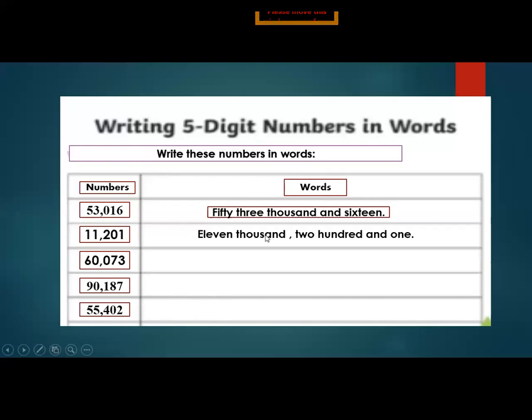This will help you to solve part B in your fair copies. Okay, so 53,016, writing in words. 11,201. In this way, you will solve part B in your copies. Only 5 questions from exercise 1.5 part B. Okay, is that clear? Any problem?